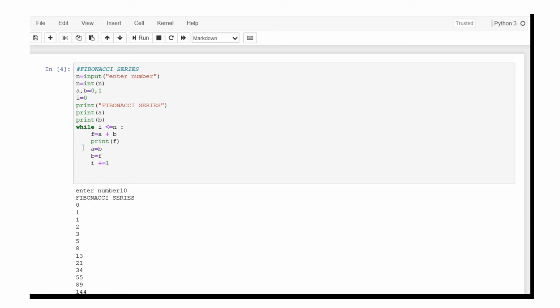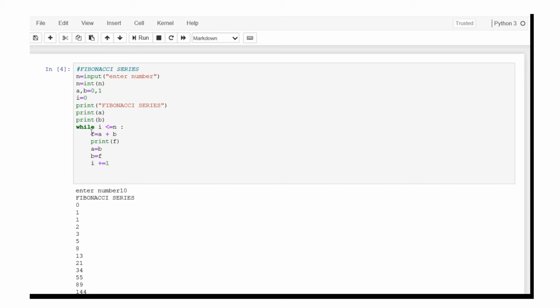The loop will give you the iteration again and again. The loop will execute as long as the given condition is true. Once the given condition becomes false, the loop will break and the execution will stop. Here the index value is i. In this example n is 10, so as long as the i value is within 10, the loop will get executed. Every time the loop will increment by 1. This statement is called the incrementing statement, for incrementing purposes we are using i = i + 1.